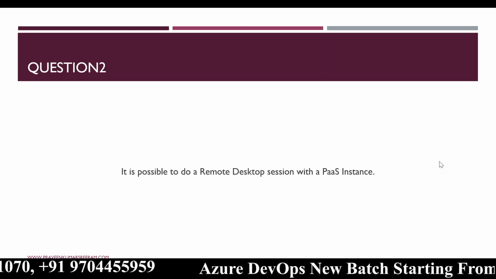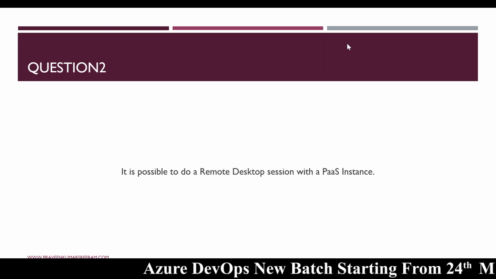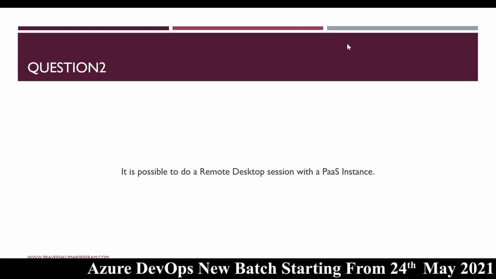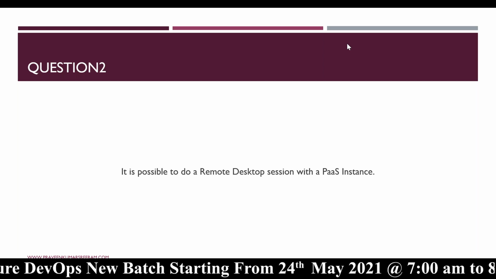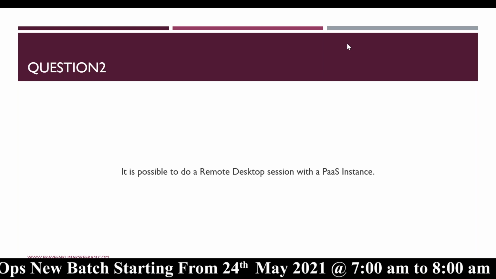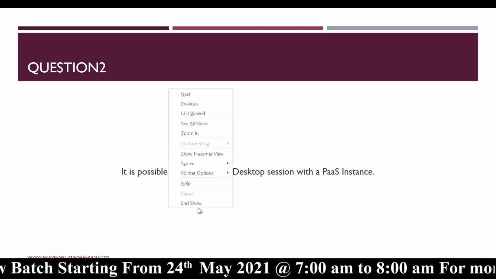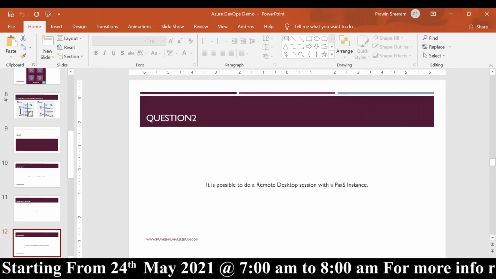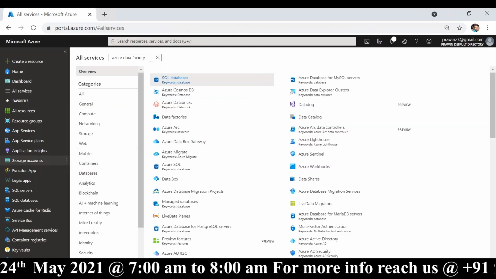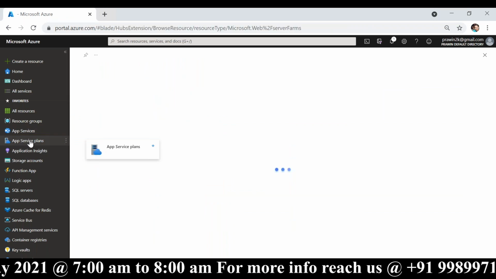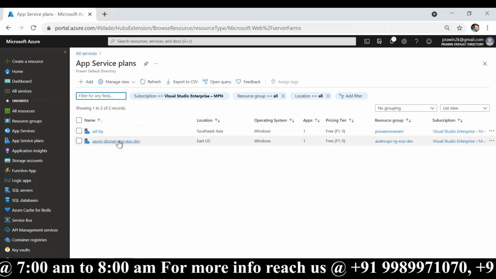You cannot do a remote desktop, right? I was explaining only the advantages of PaaS, but there are disadvantages. So I created an app service plan, right? Let me show you that. We have created app service plans.